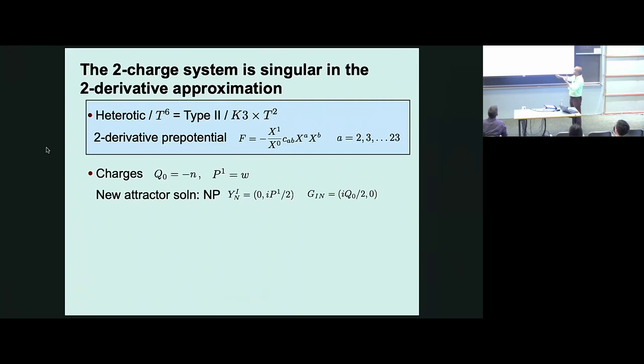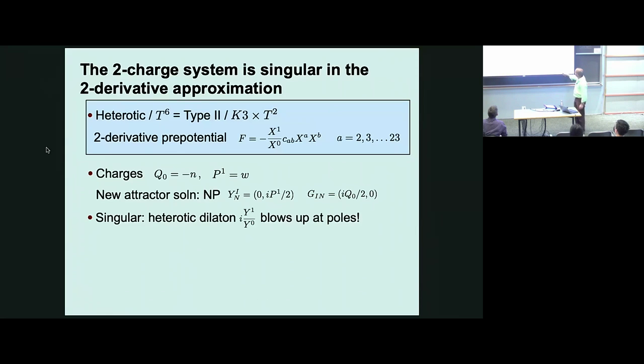And the 2 charges in this frame are 1 electric and 1 magnetic charge, winding and momentum. And you can easily calculate the new attractor solution, and you get this. I've just written the scalars corresponding to these 2 charges, y and g.